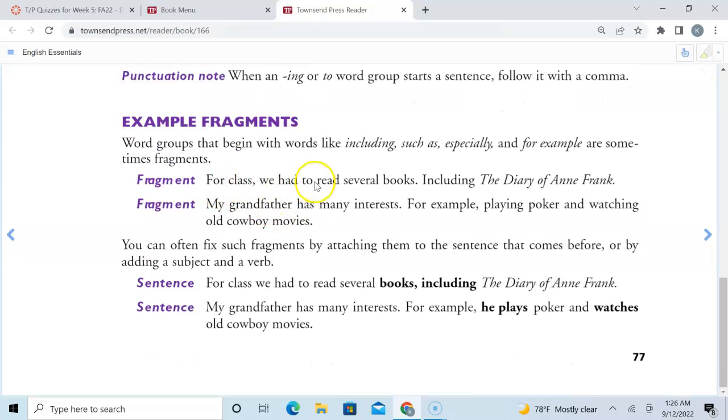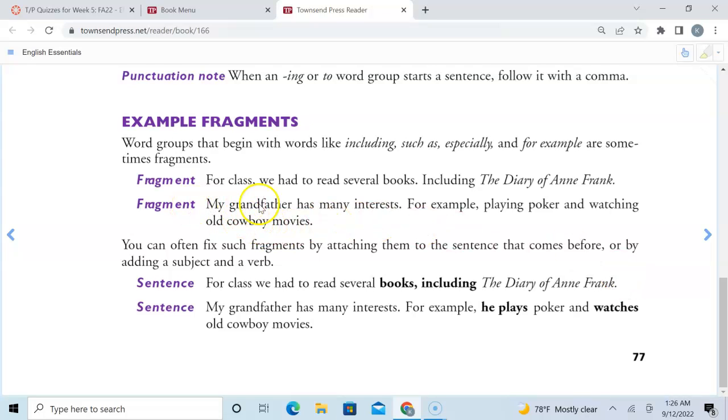For class, we have to read several books, including the Diary of Anne Frank. If we stop here at the period, including the Diary of Anne Frank, there's no subject, there's no verb. So just put a comma like they do here, including the Diary of Anne Frank.